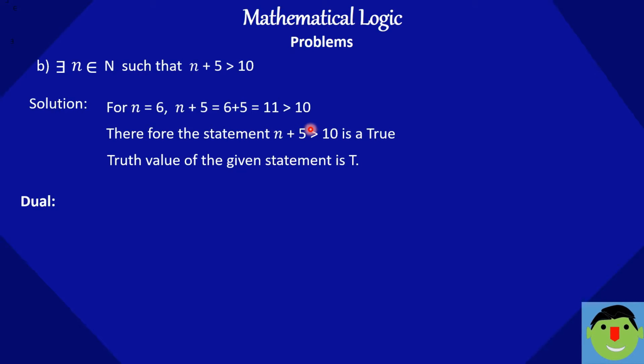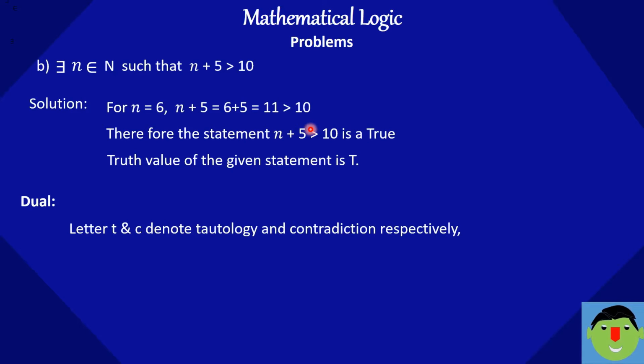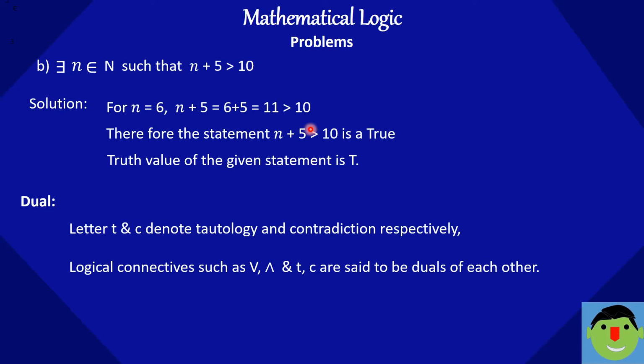Then let's see the dual. What is dual? Letters T and C denote tautology and contradiction respectively, and logical connectives such as OR and AND are said to be duals of each other.